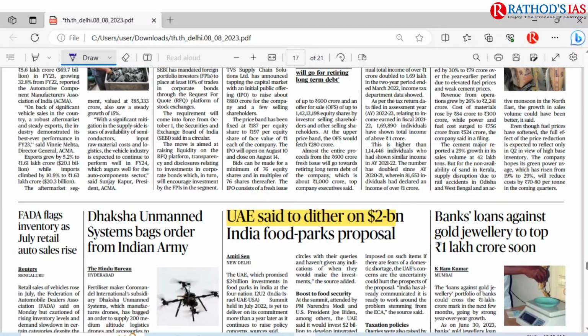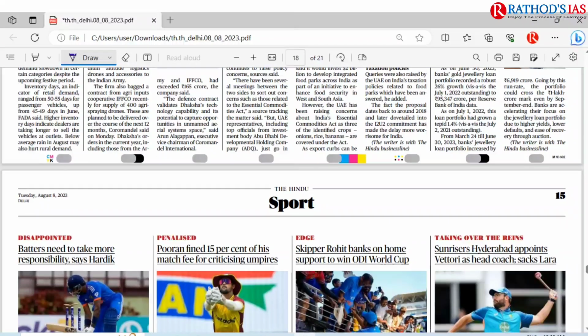And on the business page, I discussed India food parks proposal by UAE. This article also I discussed. So these are some important articles that appeared in today's Hindu newspaper. By this I'm concluding.